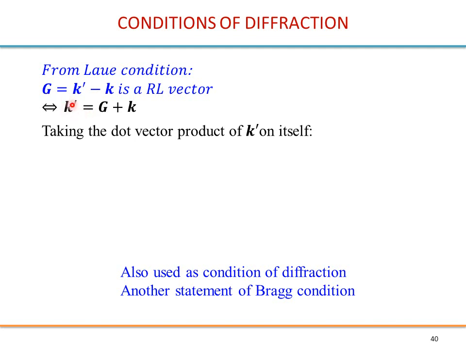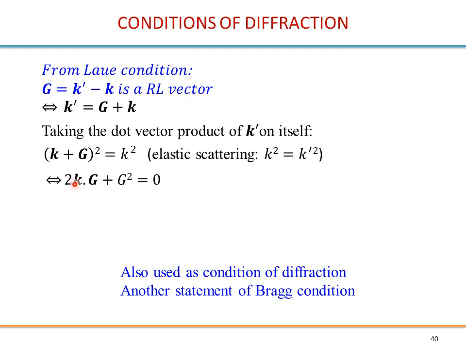So we can rewrite k prime equals G plus k. We take the dot product of k prime with itself, which gives this. So this squared equals k prime squared, but because k prime squared is equal to k squared, we just write k squared. Then we develop this.